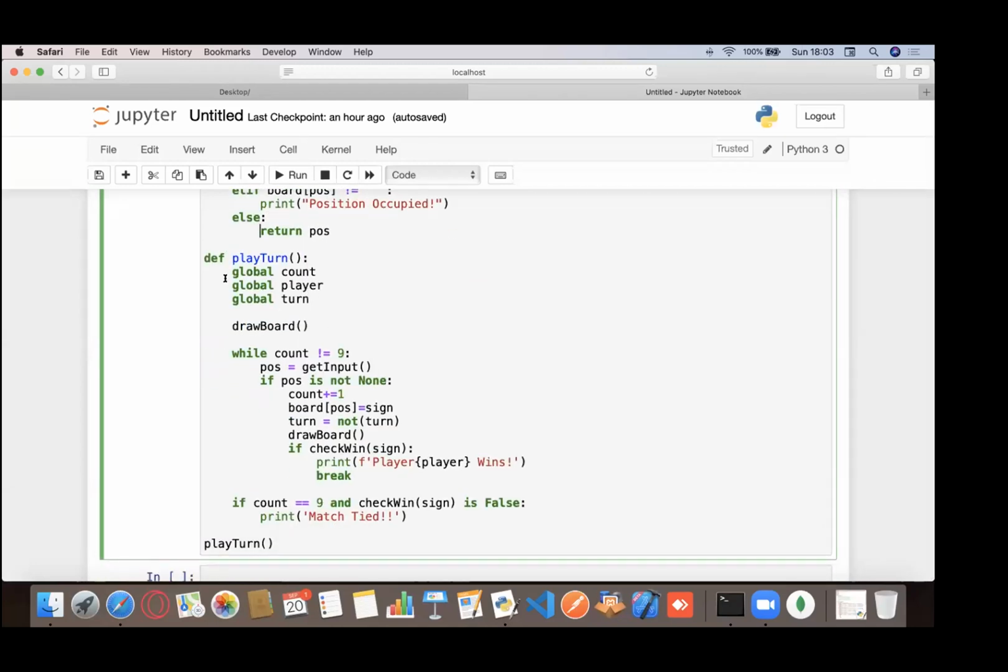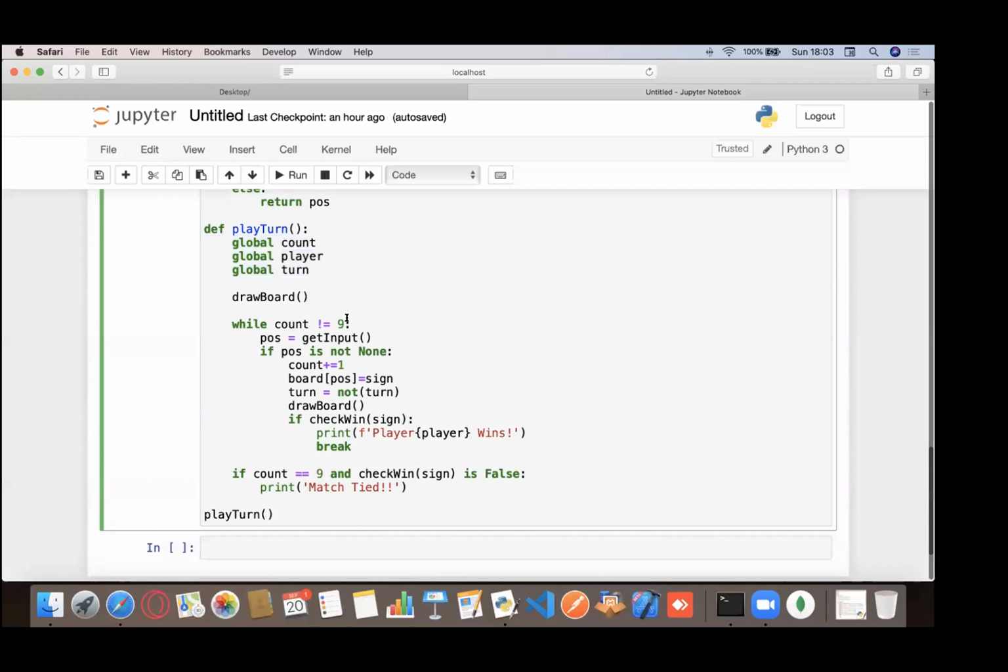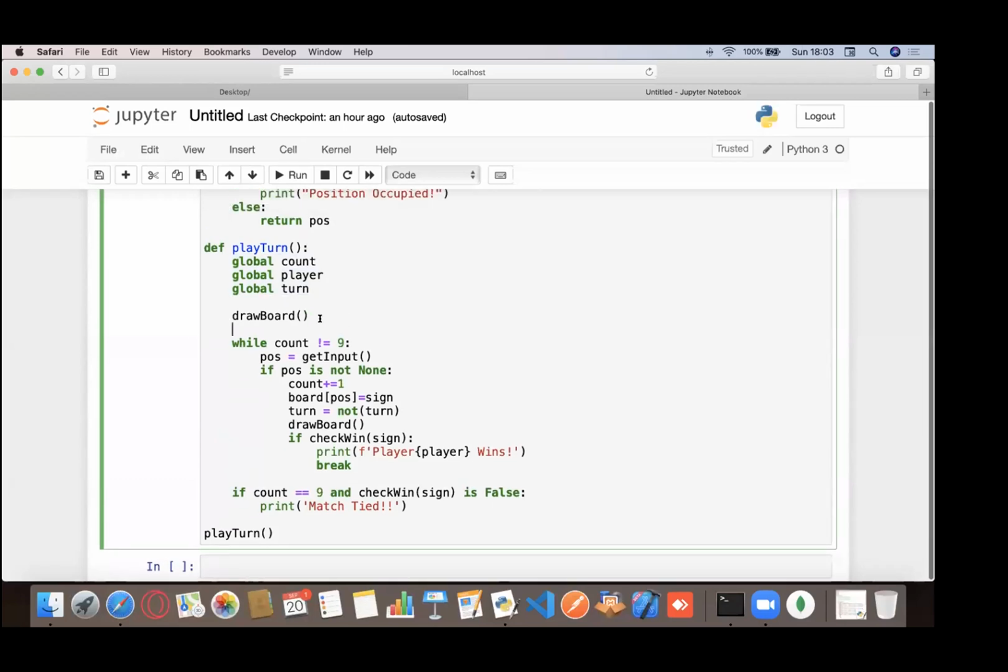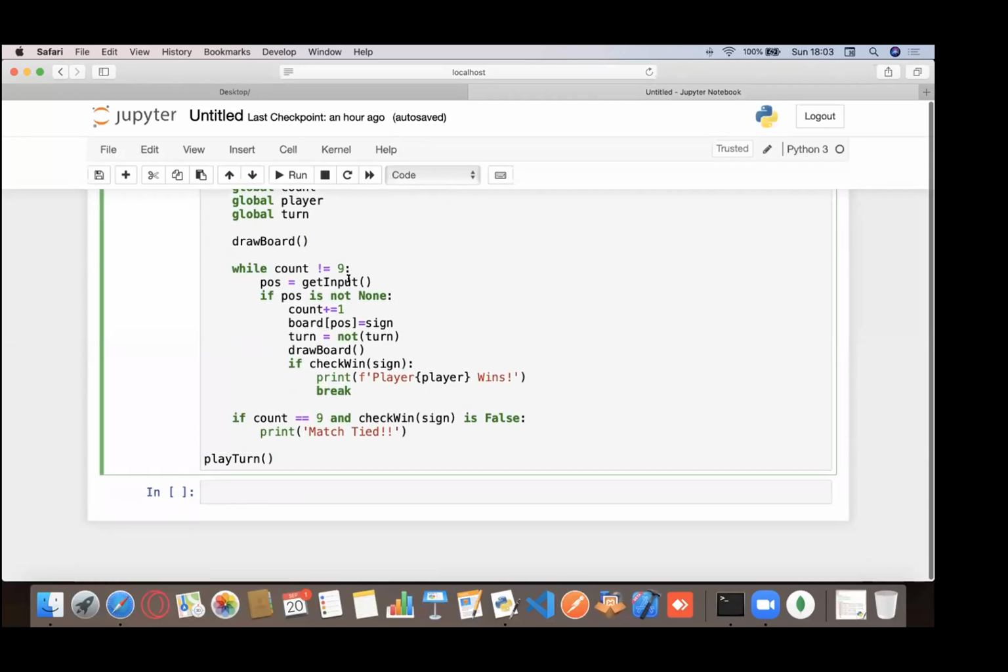Now let's come back to play turn. I get access to all these functions. Then I create this board. Then I check if count is not equal to 9, so if we have not made all the possible moves. If so, I prompt you for an input. And if it's a valid input, so the return value is not none, I increase the count. I append it to the board.